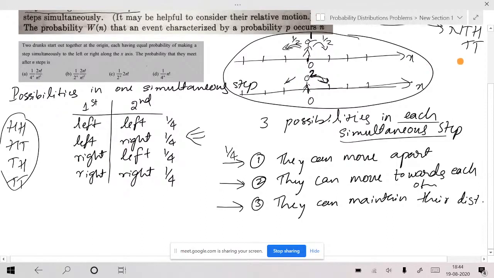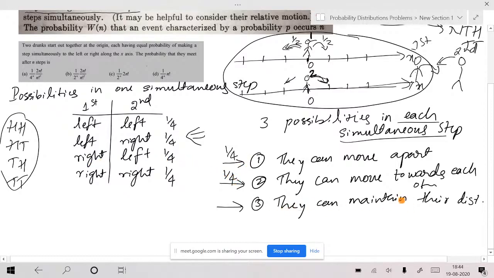Suppose you take it like this. Suppose one person here, other person here. Is that okay? Suppose the first person is here, the second person here. Again, if the first person takes a step to the right and the second person takes a step to the left, then they move towards each other. Okay, so that is the idea. So the probability that they move towards each other, again the first person should move right, the second person should move left, so that probability is again 1 by 4.